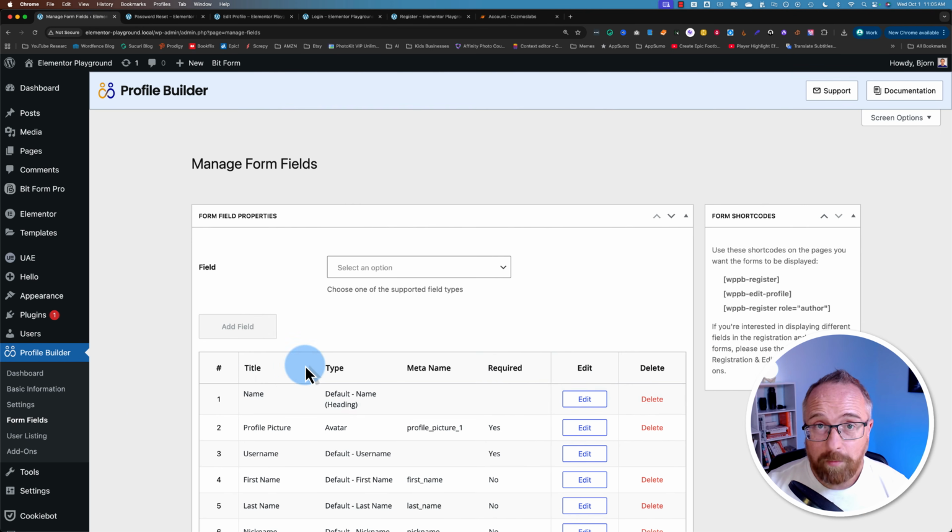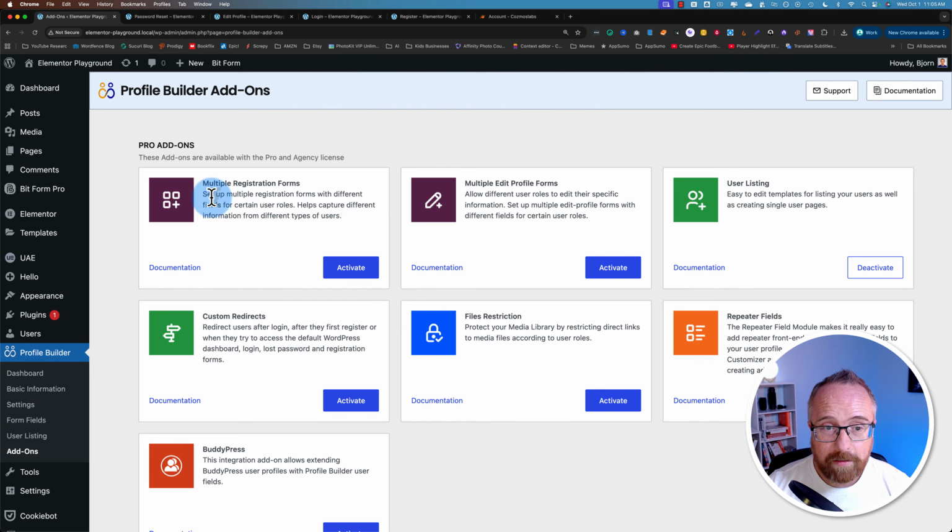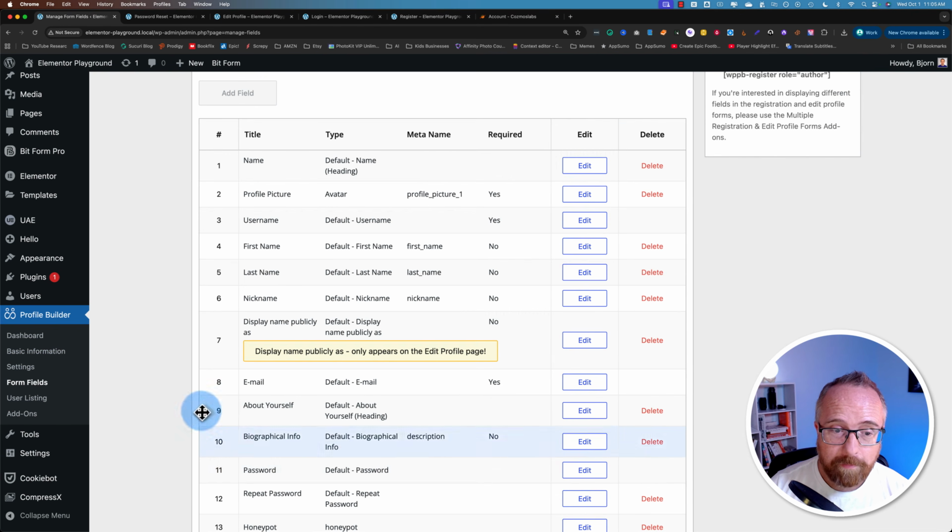And if you wanted to create multiple registration forms, you go to the add-ons if you have the Pro version, and you can activate multiple registration forms and create multiple forms for different types of users signing up on your website. We're not going to worry about this for now. We might get back to that later. So our form fields here, for me, are good enough.